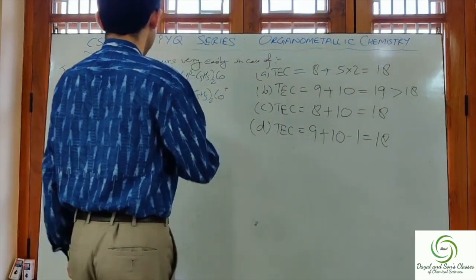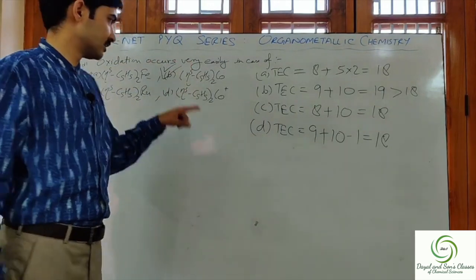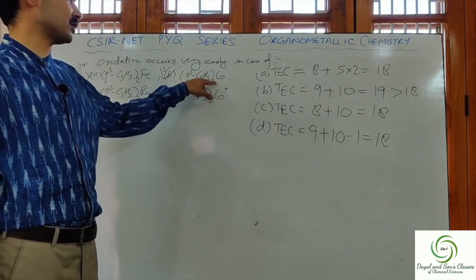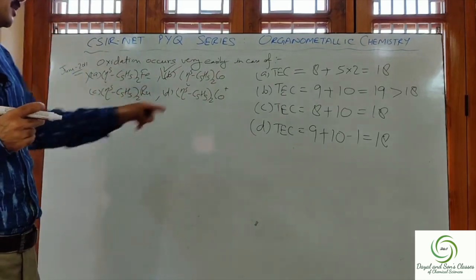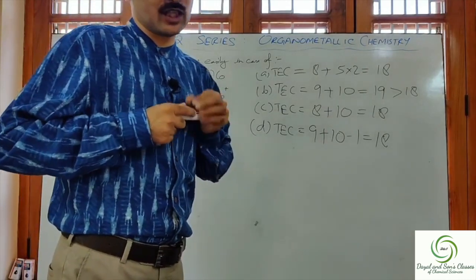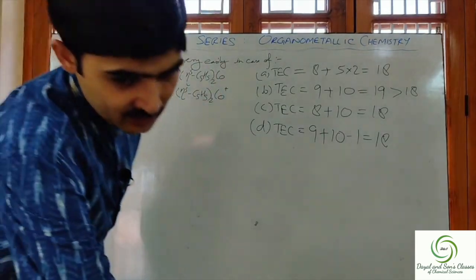So therefore B option is the correct answer. Only B will be cobaltocene, neutral cobaltocene, that is (η5-C5H5)2Co. The complex given in the B option will get oxidized easily. I hope it's clear. Okay, now let's move to the next question.